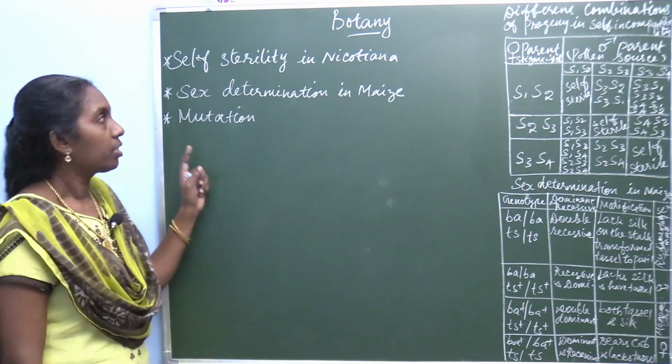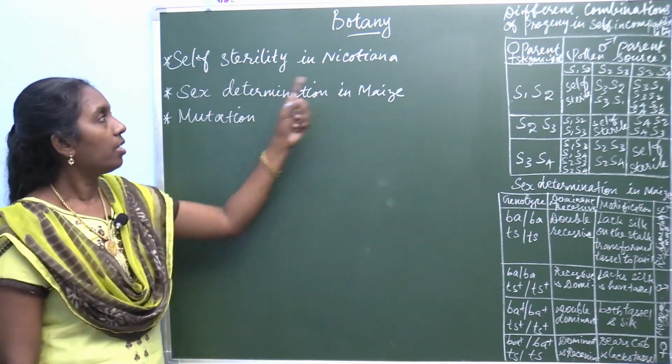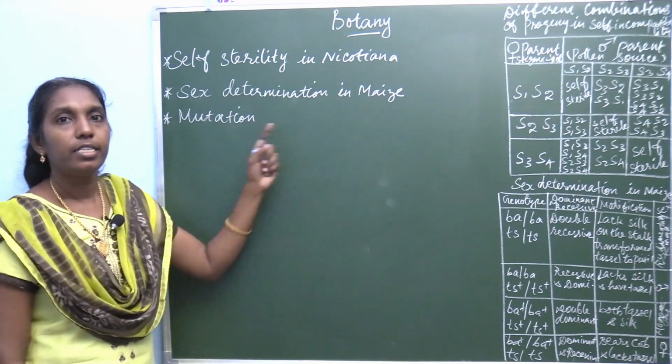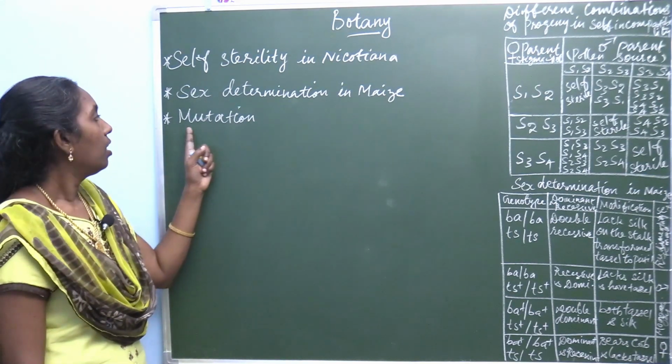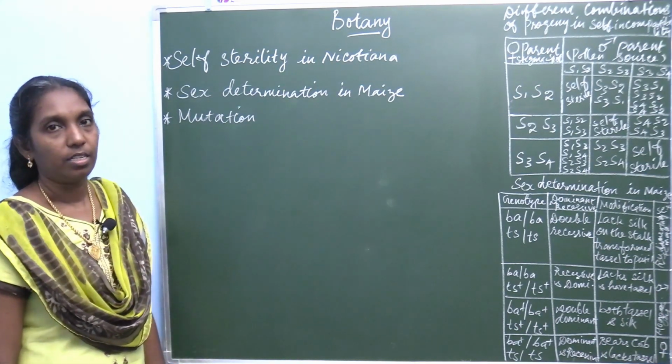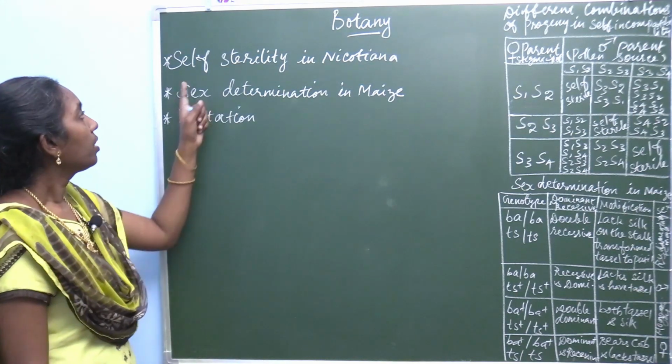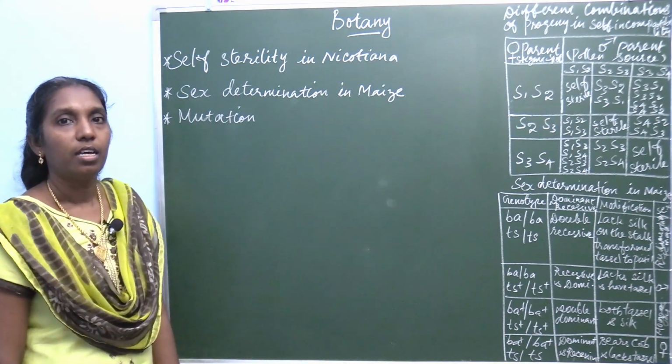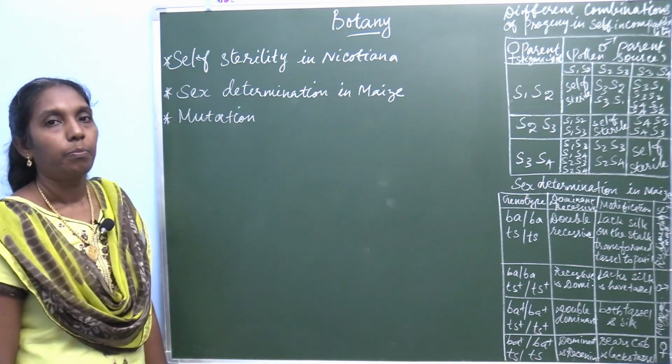These are the learning objectives: self-sterility in nicotiana, sex determination in maize, and mutation. Start from self-sterility in nicotiana.